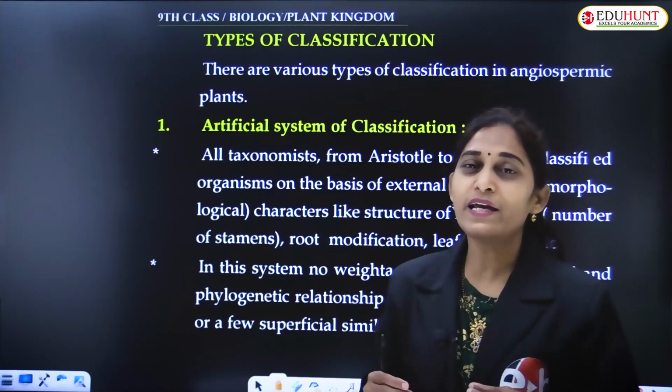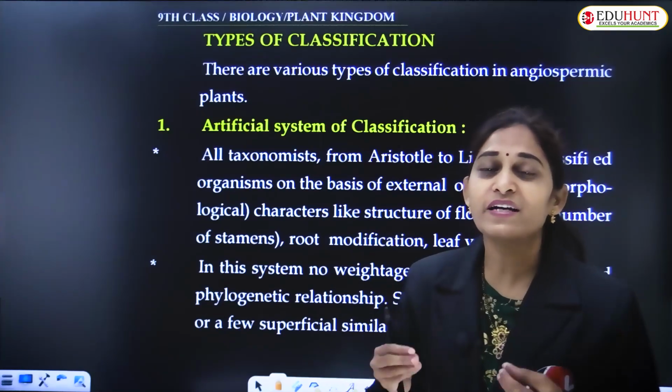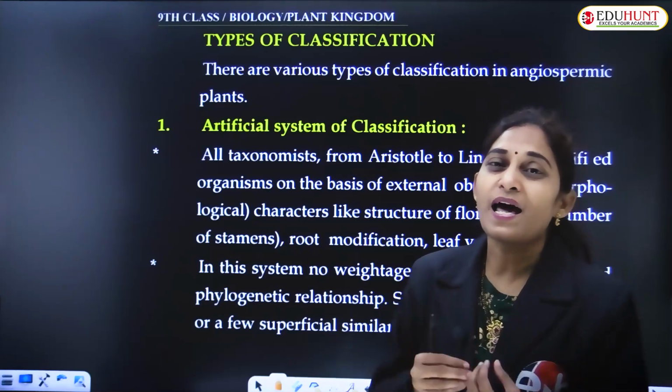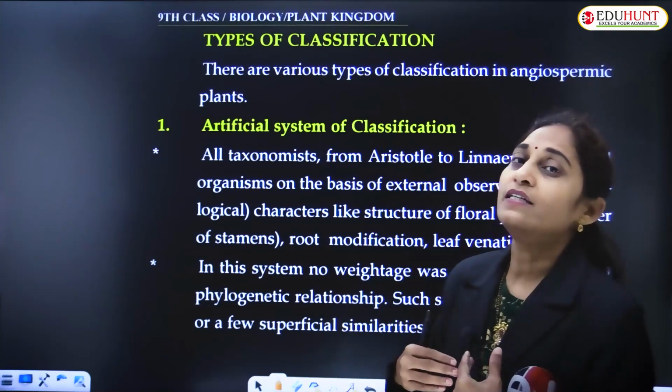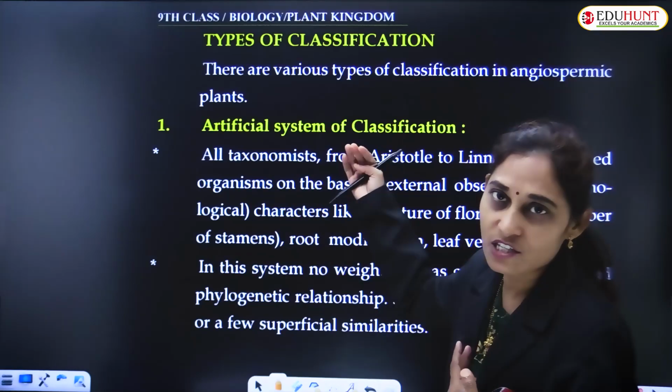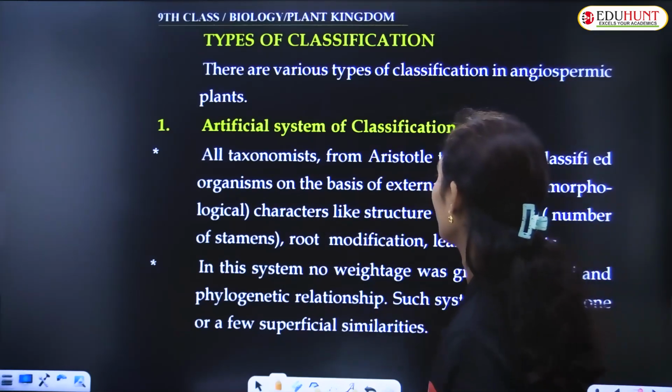Only by observing a few external features, the plants are classified in this system, the artificial system of classification.